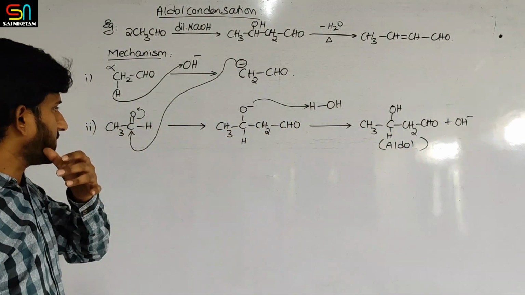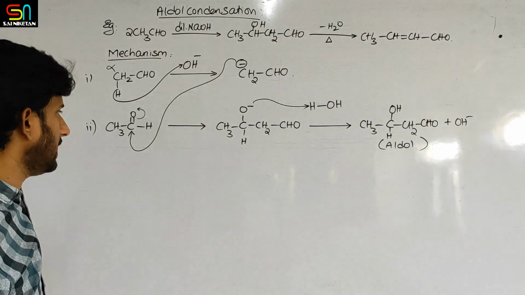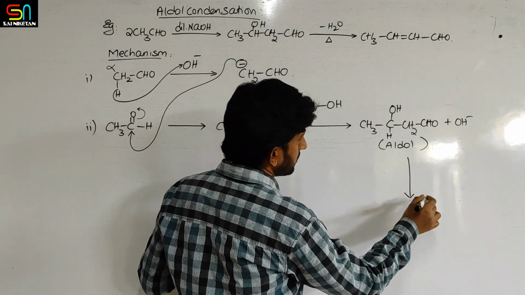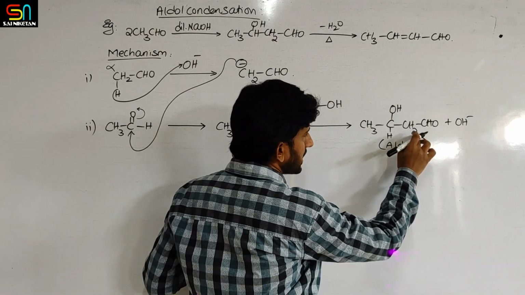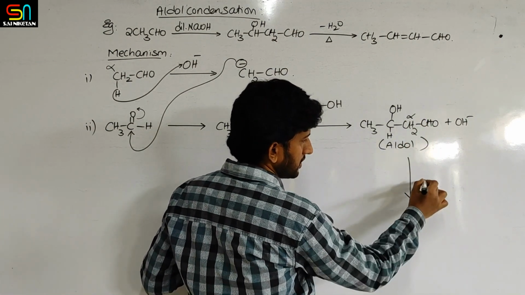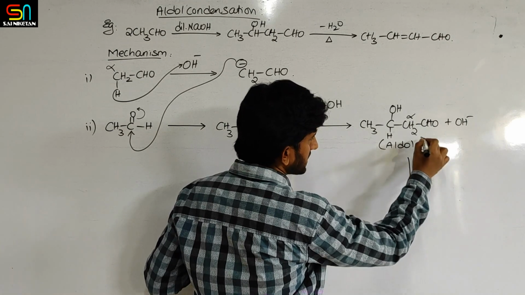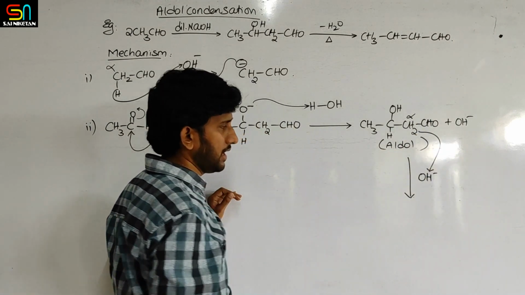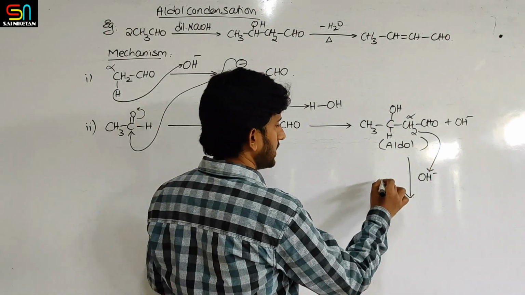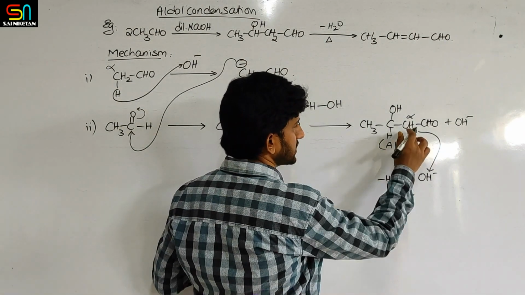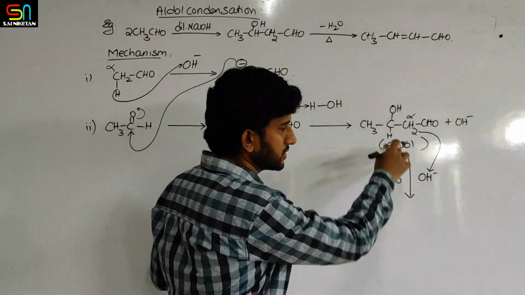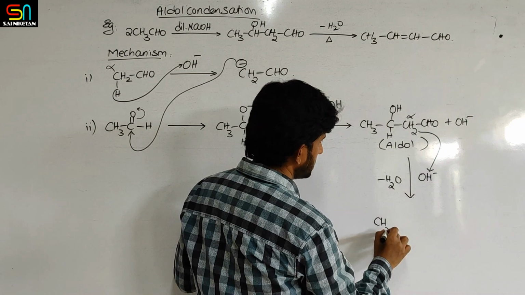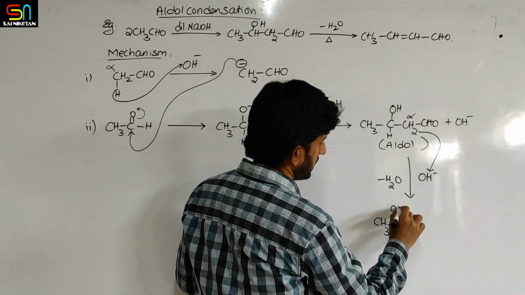Okay. Then after formation of aldol, what will happen? Now again, this will become alpha carbon. So base will abstract one proton from here. Will abstract alpha proton. Okay. So I will write minus H2O. H from alpha position, OH. So minus H2O. Then what will be the remaining part here? CH3, CHOH.